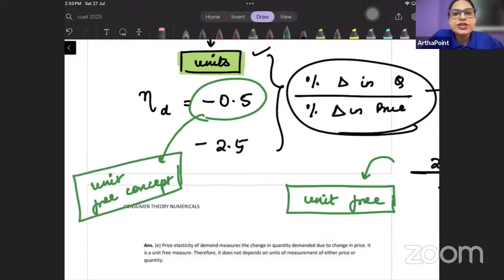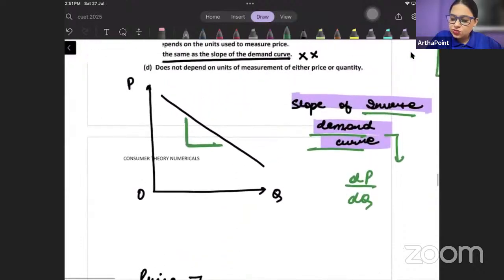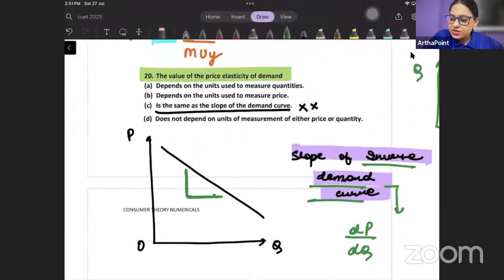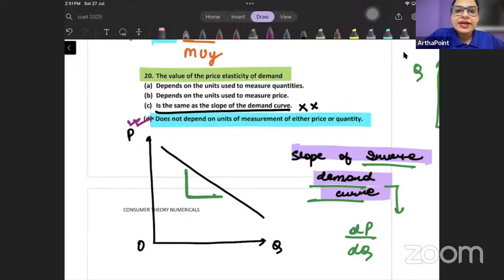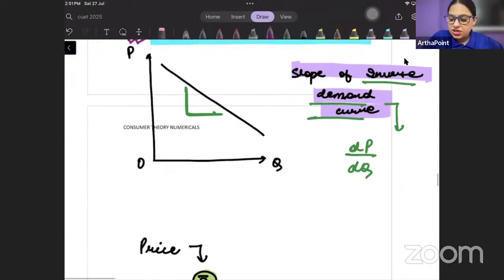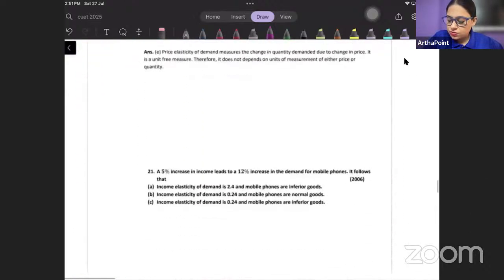It does not depend on any kind of units. वो किसी भी units पे depend नहीं करता है. So what will be the correct answer to this question? It will be this. Does not depend on units of measurement of either price or quantity. That is the right answer to this question, right? So don't think that elasticity of demand and slope are the same thing. Okay. ठीक है, take the next question.